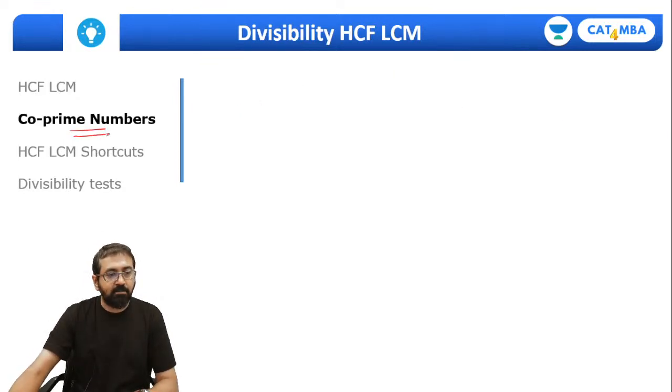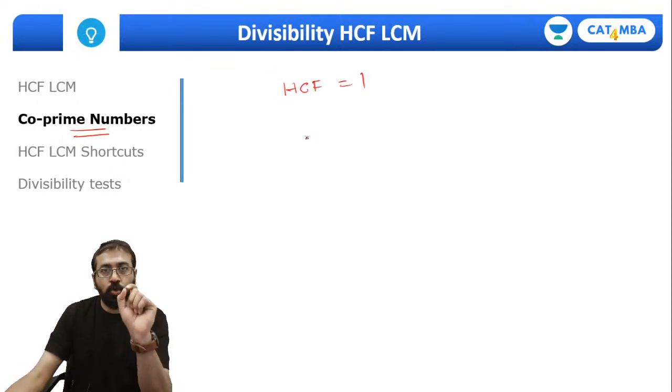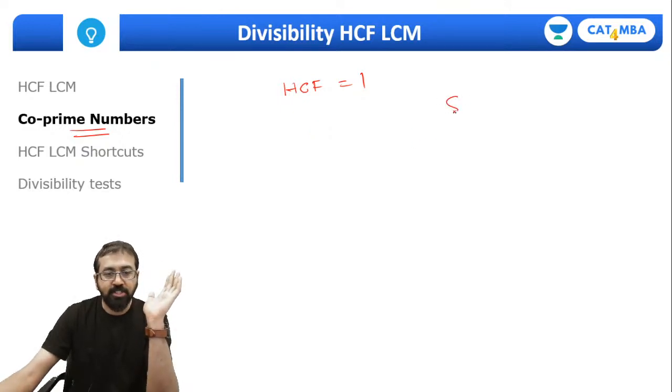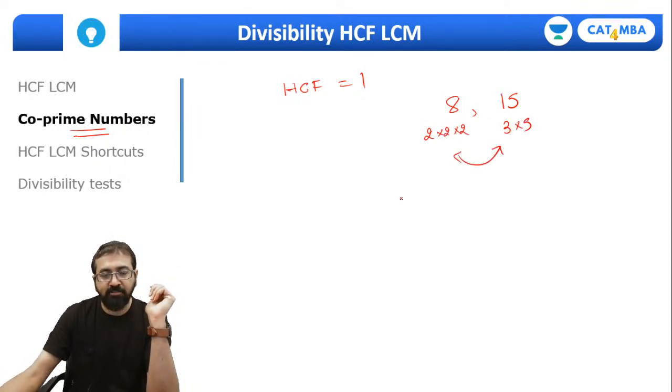What are co-prime numbers? Numbers whose HCF is 1. In simple words, if there is no common prime factor between two given numbers, they'll always be co-prime, or more than two numbers also. For example, 8 and 15. What is 8? It's 2 into 2 into 2. What is 15? It's 3 into 5. Do you see any common prime factor between these? No. So they are co-prime.